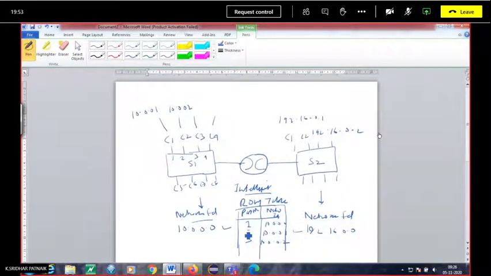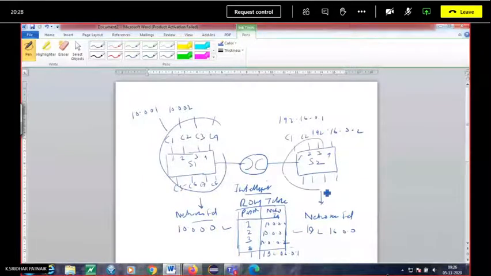Similarly, for this particular switch S2, all the connected machines have their own corresponding IP addresses with the corresponding network ID. Here up to 8 belongs to one network, and then on this port, 1, 2, 3, 4 like this, the network is 192.16.0.1 like this. All the information of all these machines will be stored in this routing table.